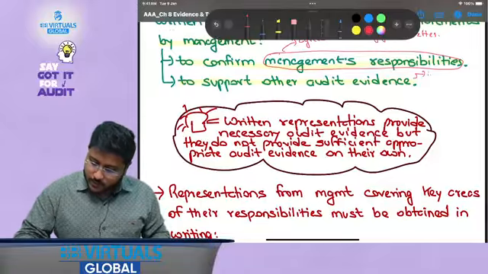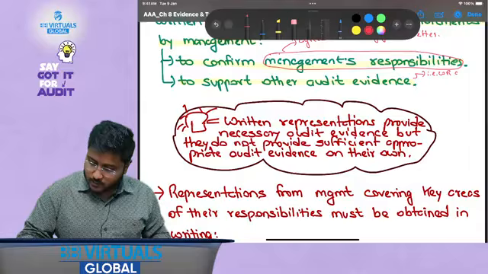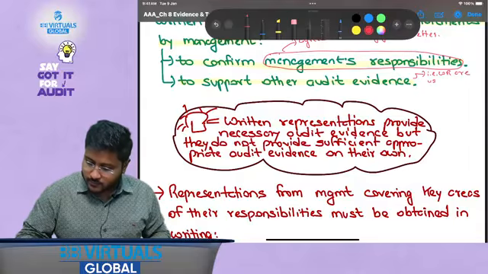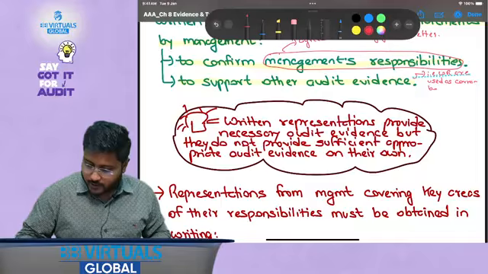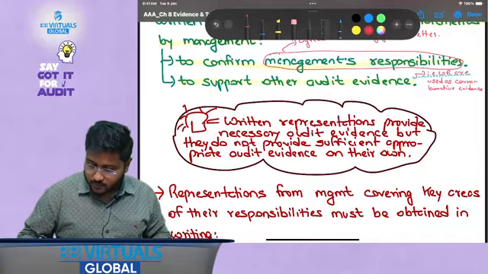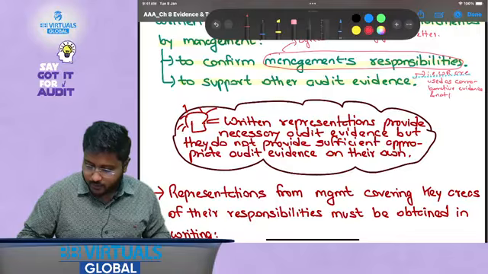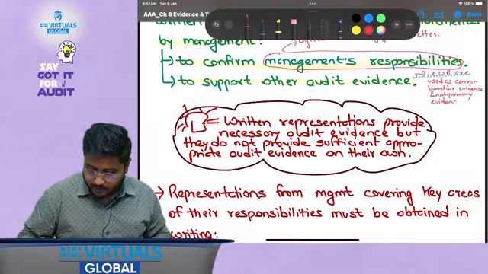There are 2 points related to it. Number one, WR, that is written representations, are used as corroborative evidence, and not primary evidence, to support other audit evidences. That is very, very important.